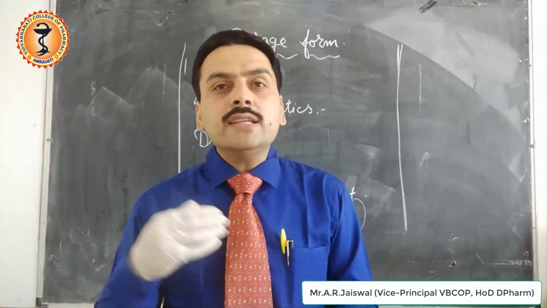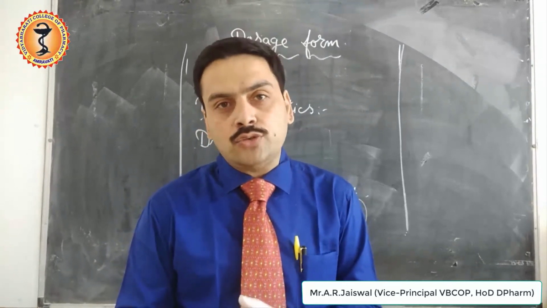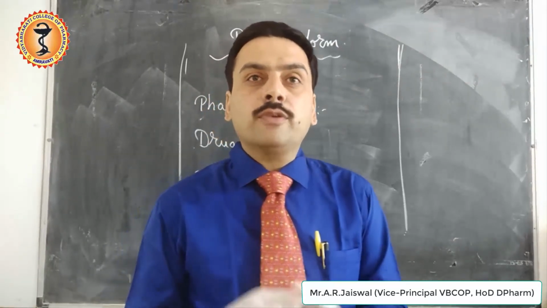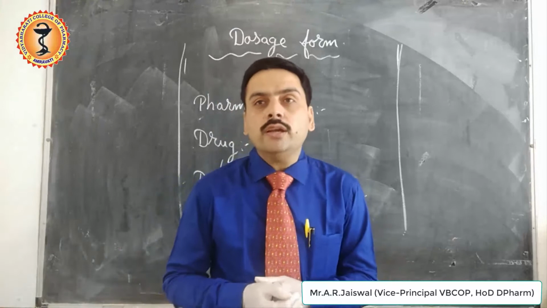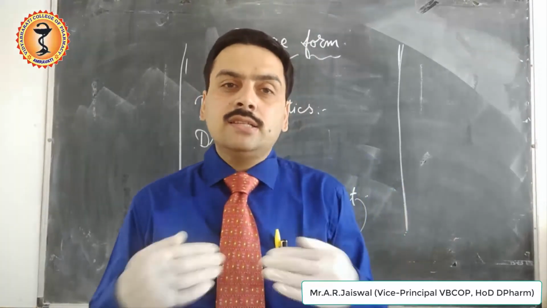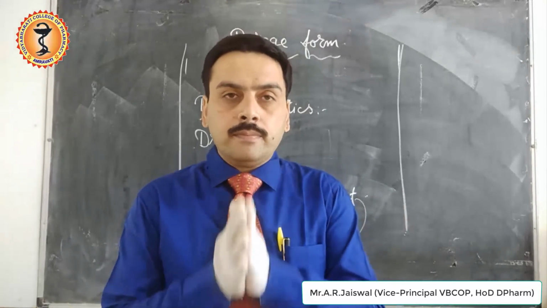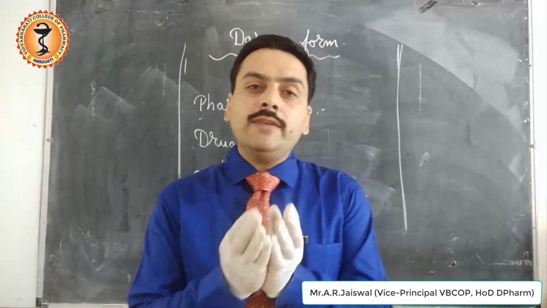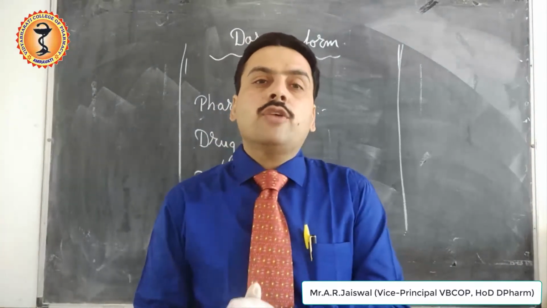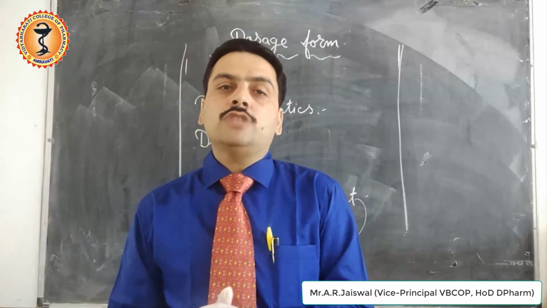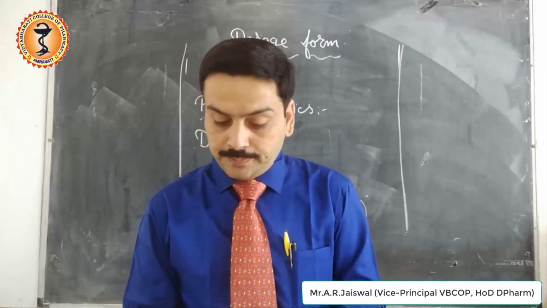So to prevent these drugs from the effect of gastric juice, the drugs are coated with a particular type of coating which is called enteric coating, which doesn't get dissolved in acidic medium, and hence these drugs are preserved from the action of gastric juice, and they are carried forward toward the intestine for their action. An example of that type of dosage form is the enteric coated tablet.